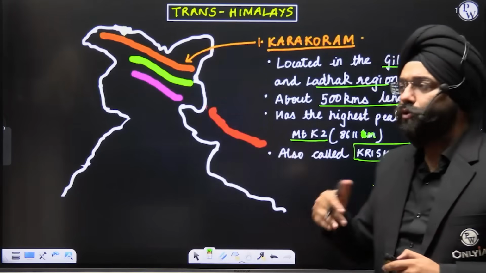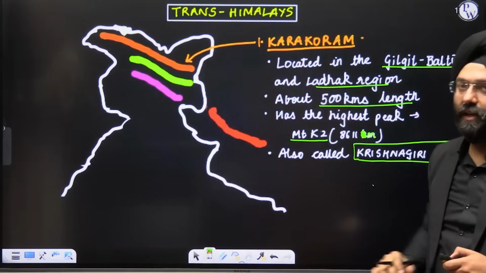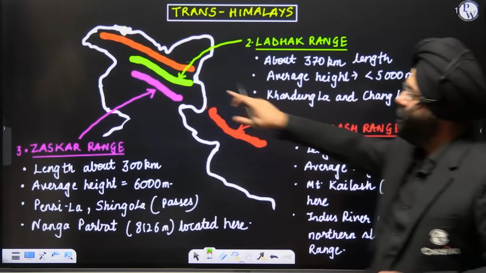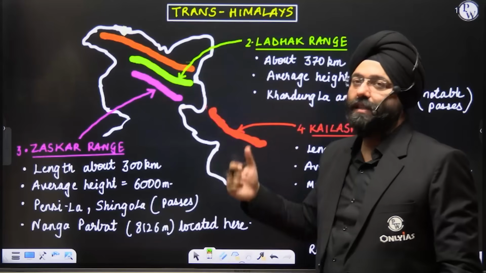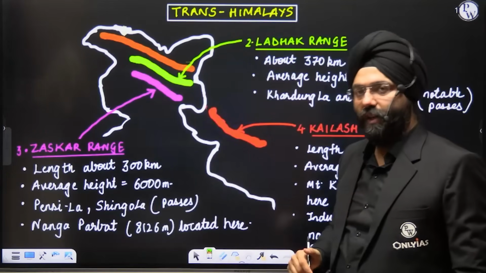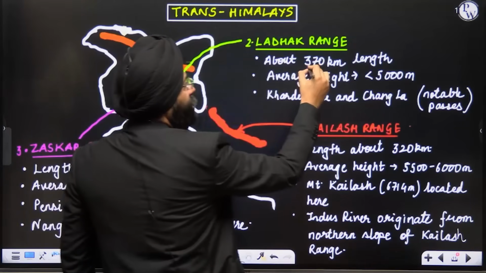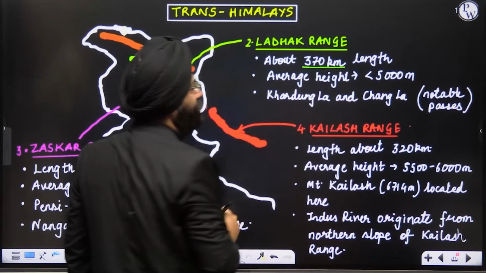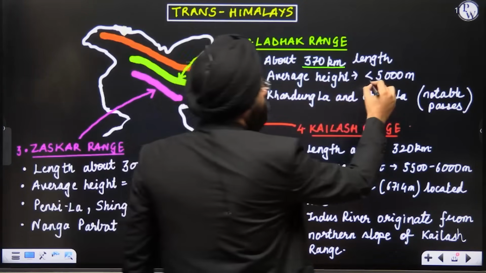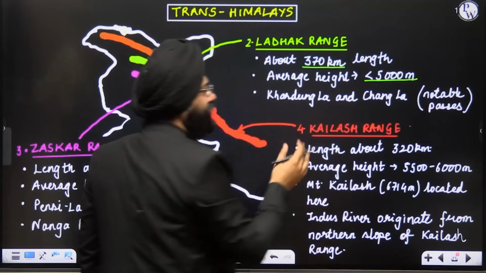Now let's move on to the other ranges of the Trans-Himalayas. Second, this particular range is the Ladakh range. Clear? Ladakh range. Let's study. Now, it is about 370 kilometers. The average height is less than 5,000 meters. And there are certain notable passes.